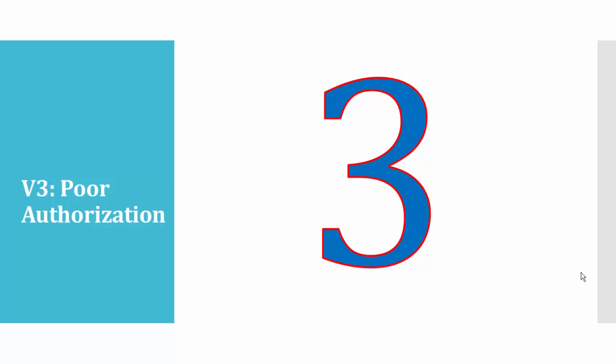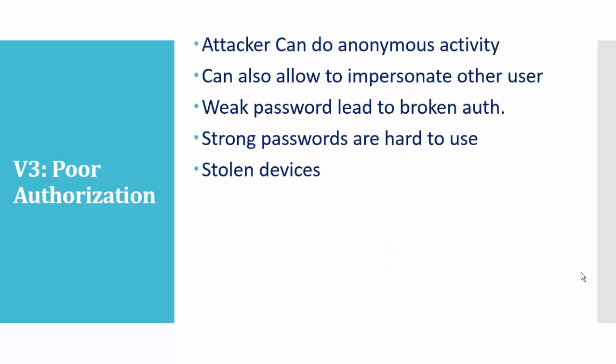The third vulnerability is poor authorization. An attacker can perform anonymous activity and can also impersonate another user; for an app, you can appear to be a legitimate user if there is poor authorization. Poor authorization means someone can hack your password by brute forcing, phishing, or some other method.